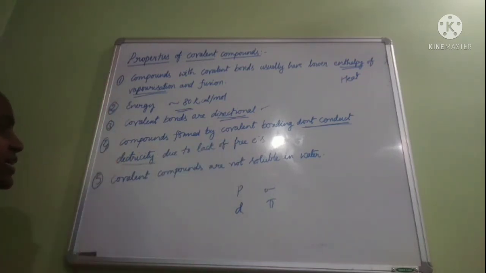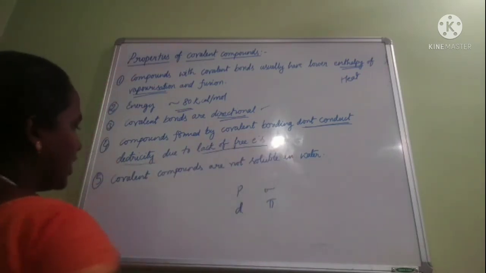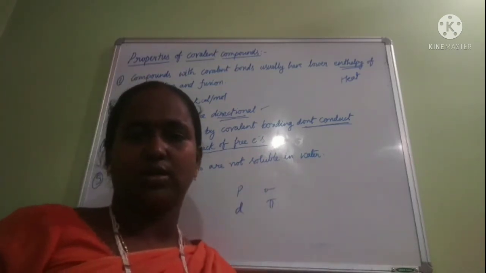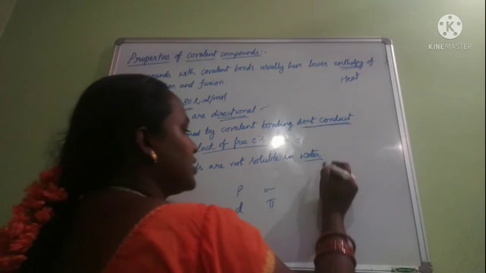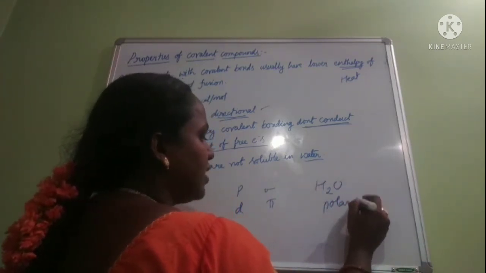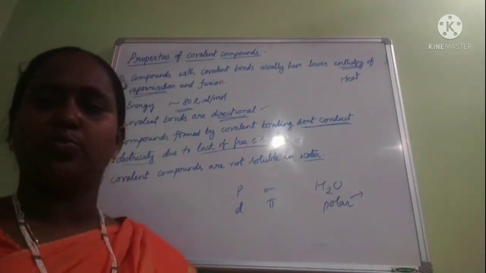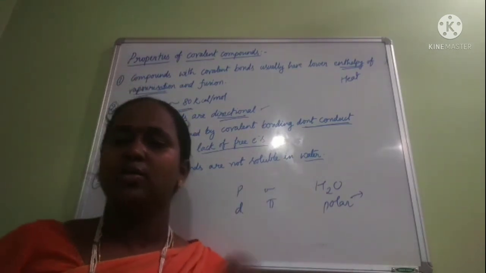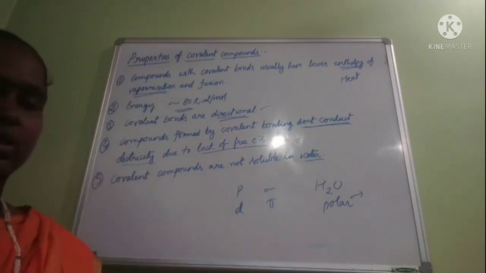That's why it doesn't conduct electricity, due to lack of free electrons. And the next property is that covalent compounds are not soluble in water. Water is a polar solvent. That's why polar compounds are soluble in polar solvents. Here covalent compounds are not soluble in water.